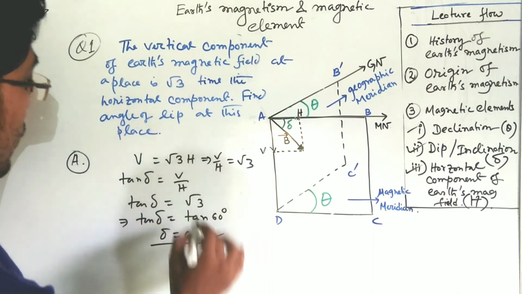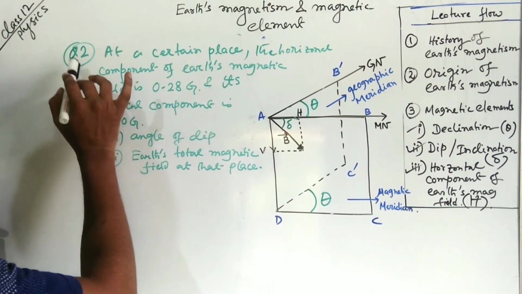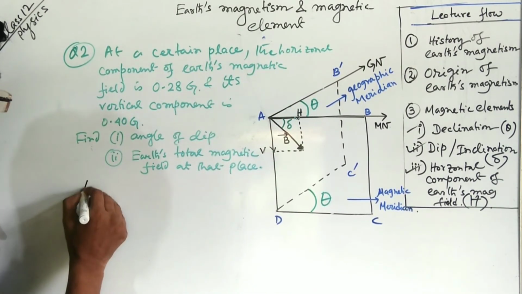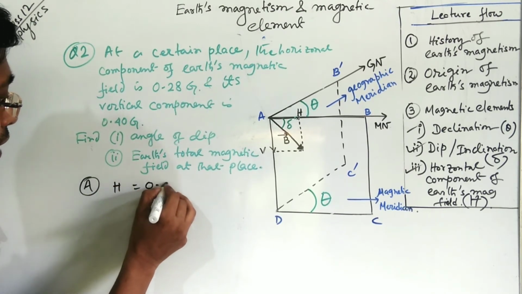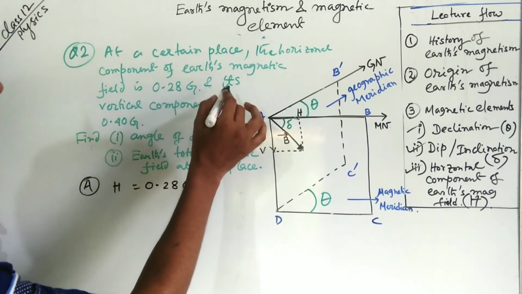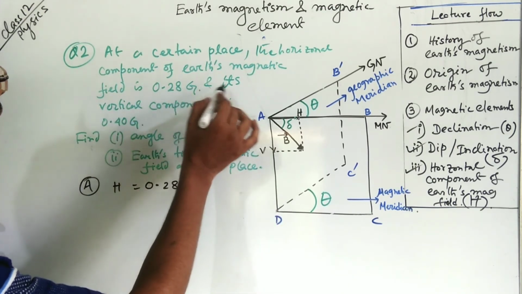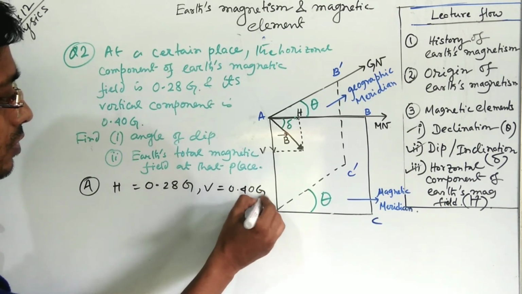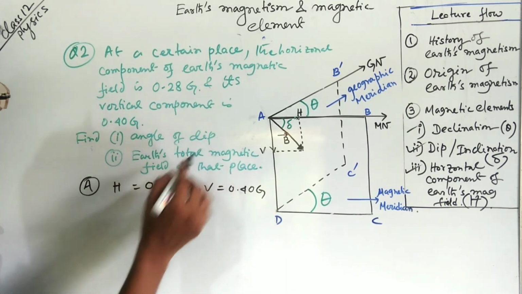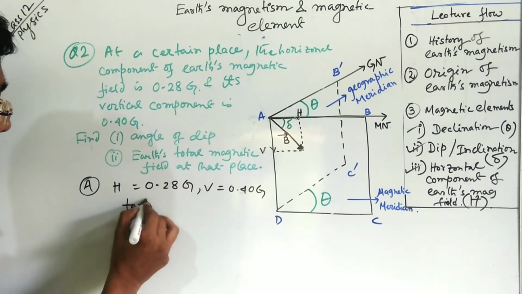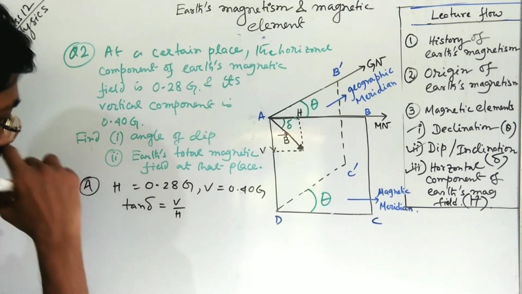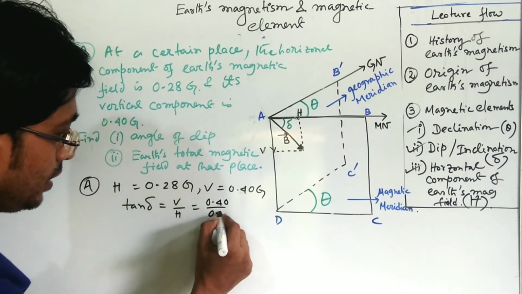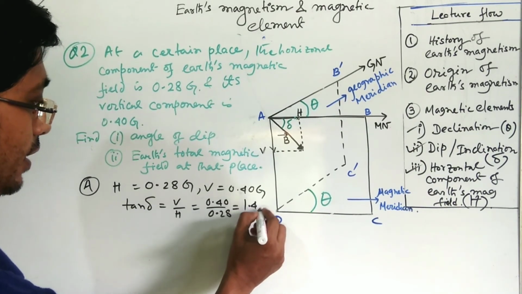So what is the angle of dip? That is 60 degree. Second question: at a certain place the horizontal component of earth's magnetic field is 0.28 Gauss. So H is equal to 0.28 Gauss, and Gauss is a CGS unit of magnetic field, and its vertical component V is equal to 0.40 Gauss. Now find the angle of dip. tan delta is equal to V by H, so 0.40 by 0.28. It comes out as 1.43.